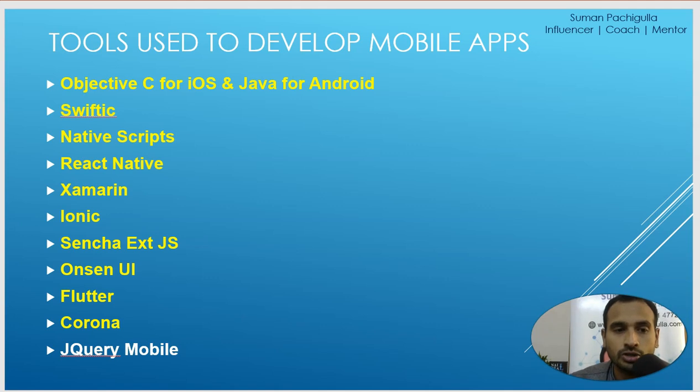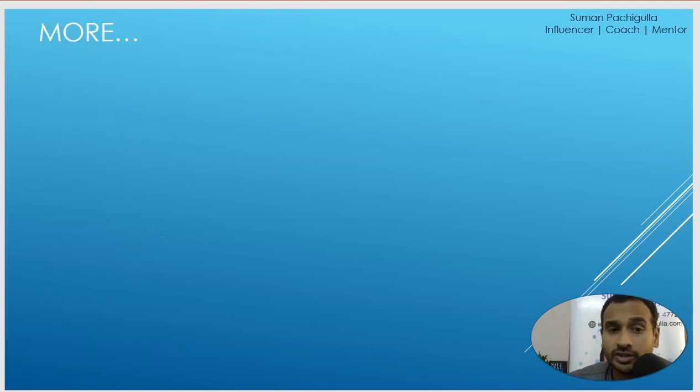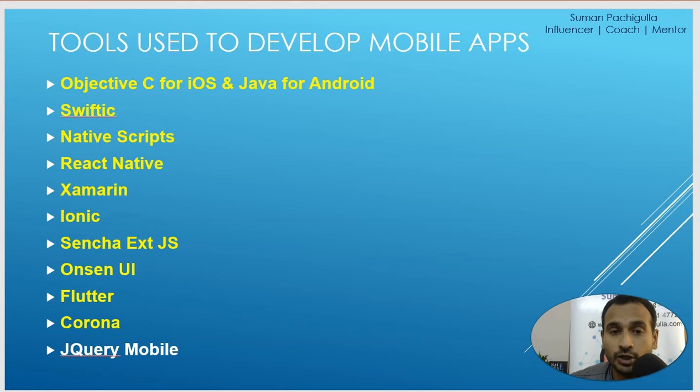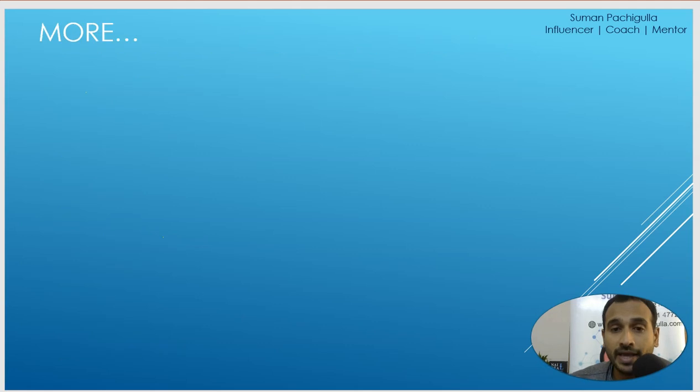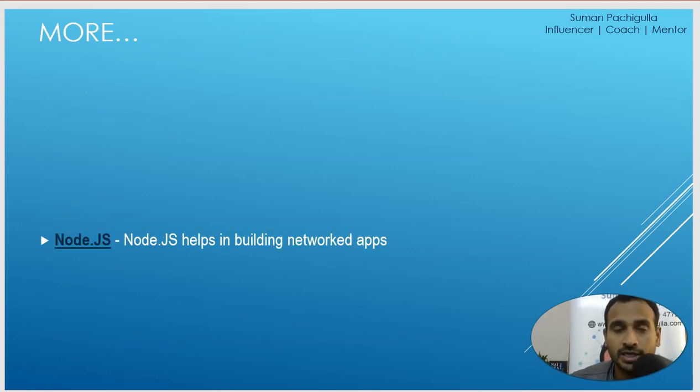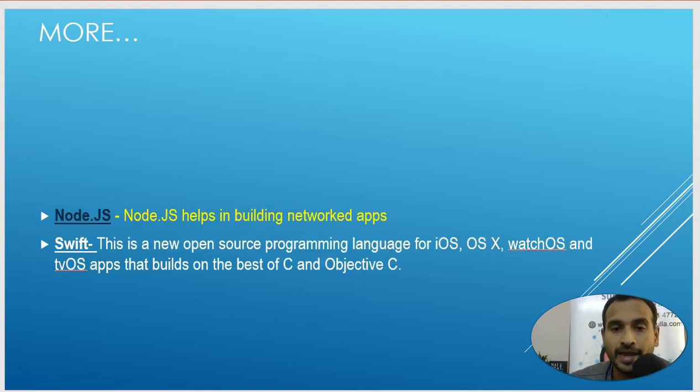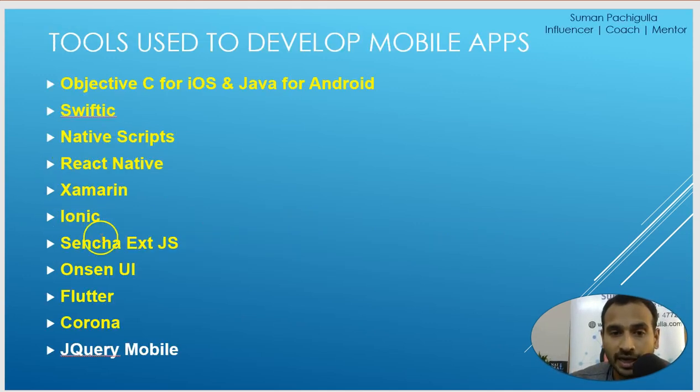So let's get more. What are the other technologies? If you are working on a mobile development requirement, looking for a mobile app developer, you will definitely come across these sorts of technologies and Node.js. In the backend, mobile app developers use Node.js as well, and Swift. Why do they use Swift? This is an open source programming language. These are Xamarin, Ionic, Flutter, which could be the frameworks. React Native are the frameworks for hybrid mobile apps.